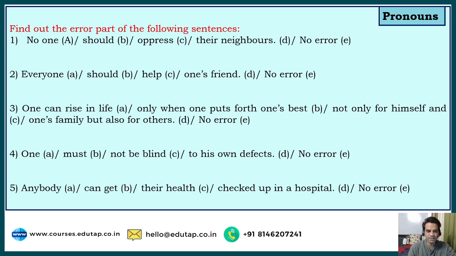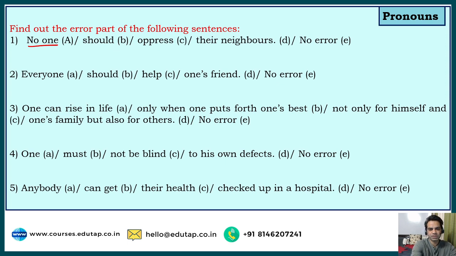So question number 1, guys, no one should oppress their neighbors. What do you think is the correct answer here? Now guys, we very explicitly learnt in subject verb agreement that these words, no one, anyone, one, anybody, somebody, nobody, each, everyone, everybody, are categorically singular, and when we are talking about no one, that means there is no one.